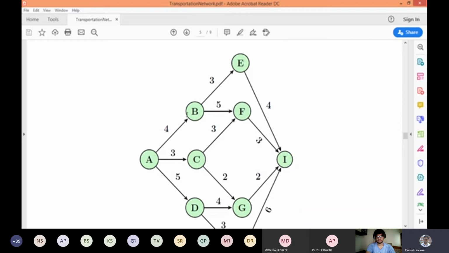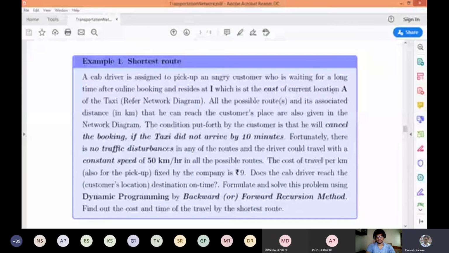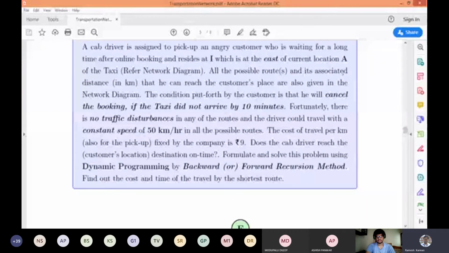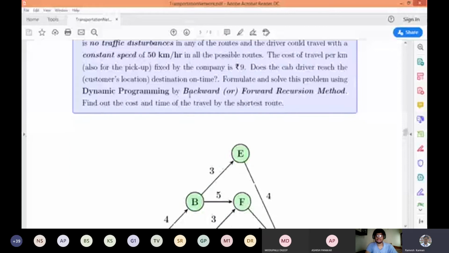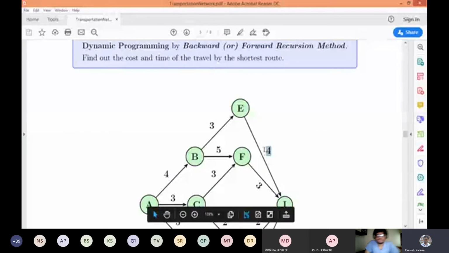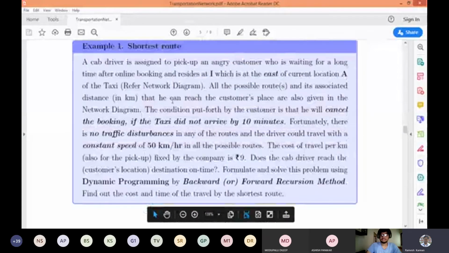If you see the arrows, the 4 kilometers and 5 kilometers, the length is very small. So it's just a representation. Don't get carried away by the length of the arrow or geometry. If you wanted to consider that, you can use AutoCAD or any 2D drafting software to make it up. This is just an illustration. Okay. So the location of the taxi driver is at A. We talked about this network diagram, all the possible routes, and the associated distances in kilometers, which are all given.